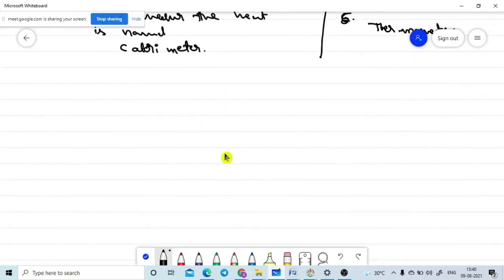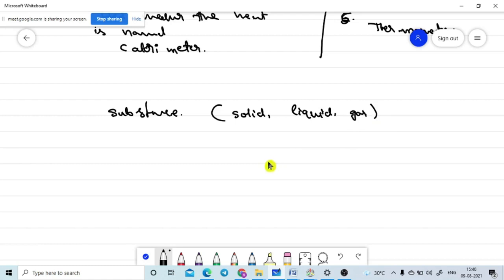Now I need to tell a small general condition. A substance is available in three forms: solid form, liquid form, or finally the gaseous form. There is one more form, the plasma form, but we do not have that in our +2 level syllabus.